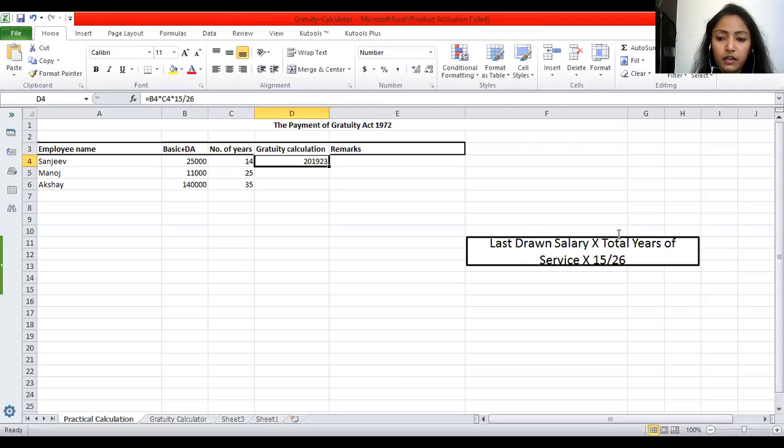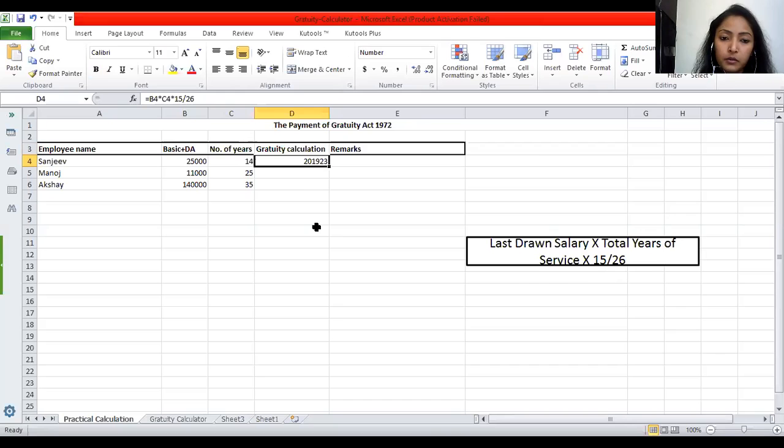So why is this formula written, and why am I telling you to refer to this formula? Because it looks a bit conducive that you have to take 2 things along, because these are the things which would vary from employee to employee. So first we'll take salary multiplied with total number of years, and then 15 by 26 would be similar for all the employees. That's why this formula has been told to refer. Otherwise, whatever you feel like, you can go through.